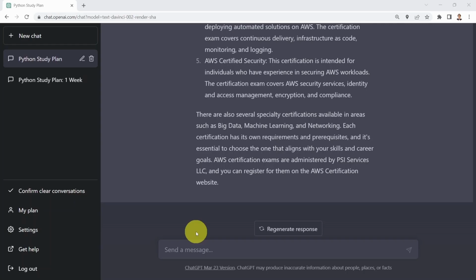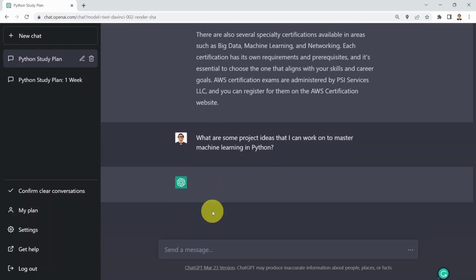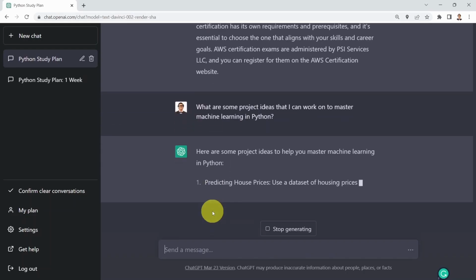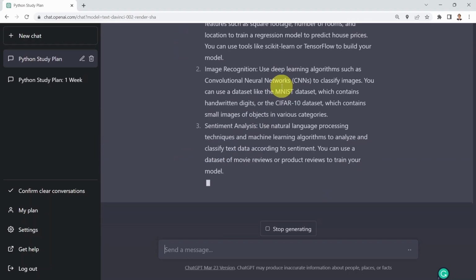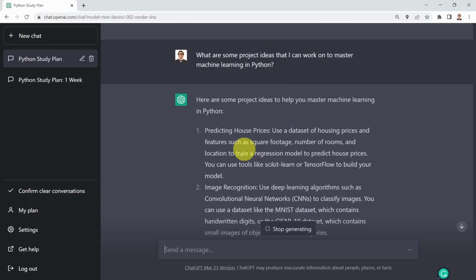know what kind of projects you would like to work on to master machine learning in Python? So, I can go ahead and ask ChatGPT what are some project ideas that I can work on to master machine learning in Python. And here we go. It's going to tell you, you can basically use machine learning to predict house prices. And this is kind of an example of a machine learning regression task.